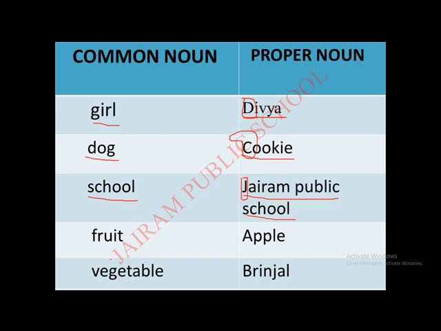Okay, children. Next example, fruit. In the proper noun, what fruit do we particularly want now? Yes, apple or mango. You can write any other particular fruits, right? So that fruit name starts with a capital letter. Next, same thing, vegetable. What vegetable do we want? Brinjal. That is a proper noun. Understand, children?